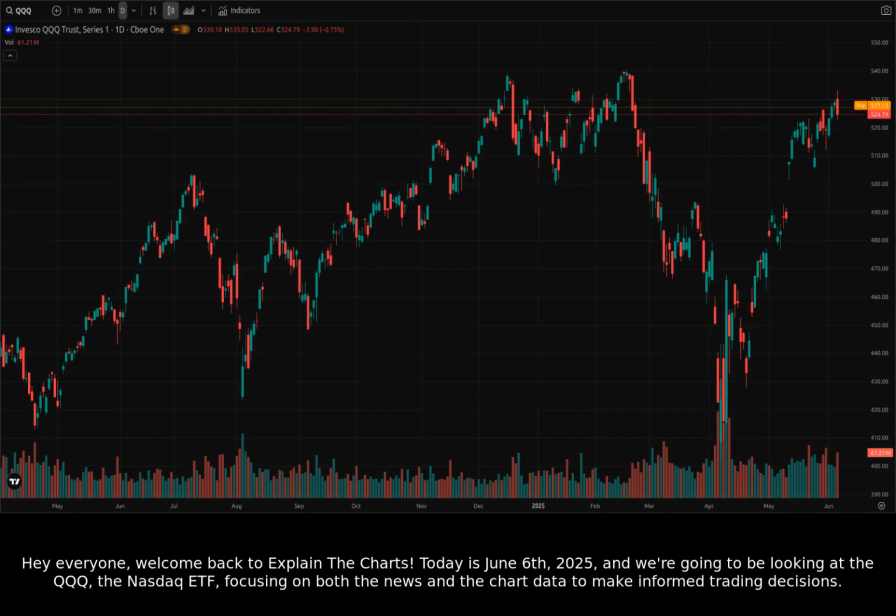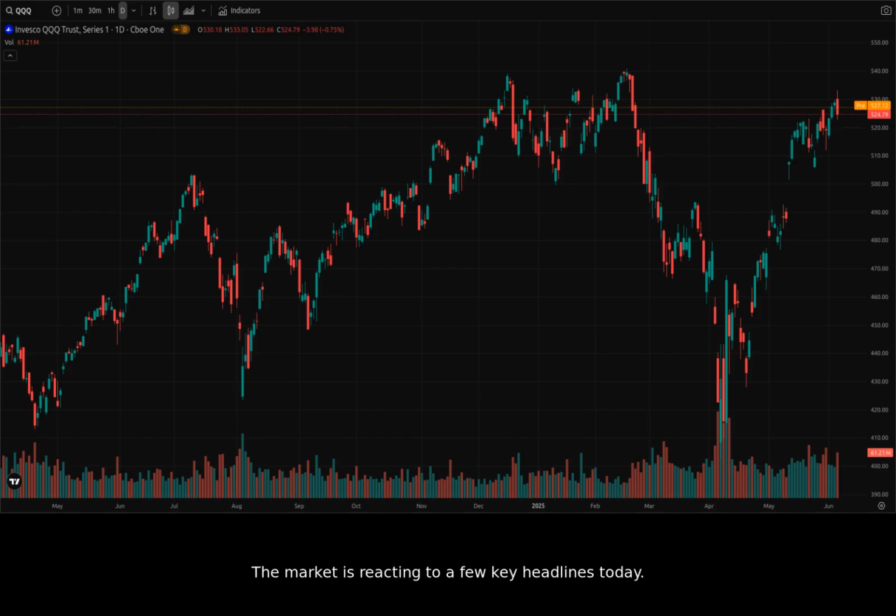Today is June 6th, 2025, and we're going to be looking at the QQQ, the Nasdaq ETF, focusing on both the news and the chart data to make informed trading decisions. The market is reacting to a few key headlines today.